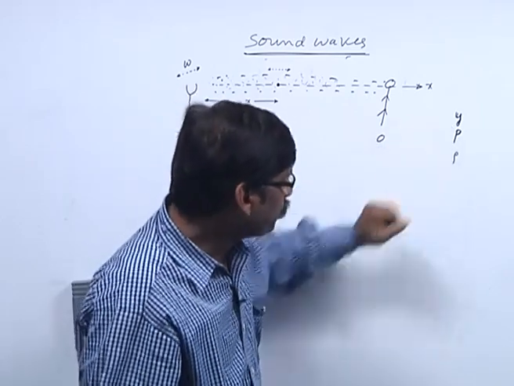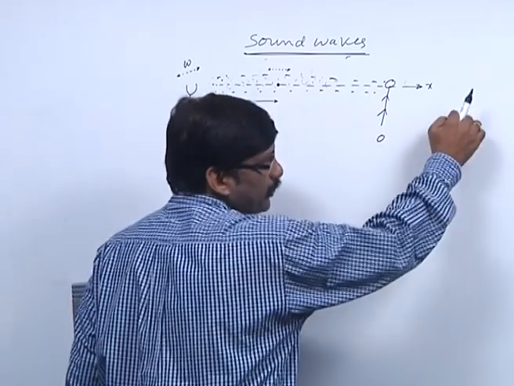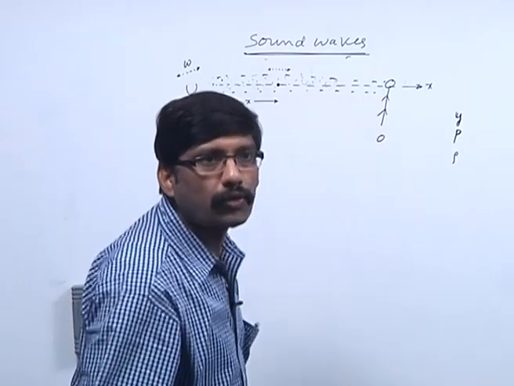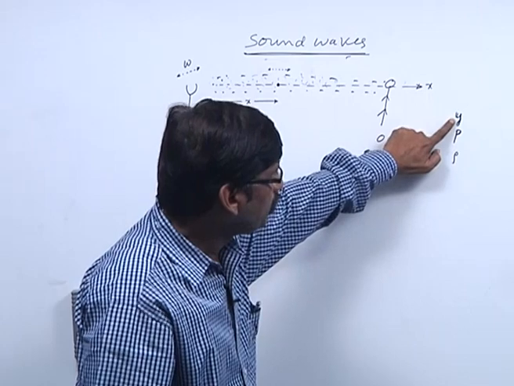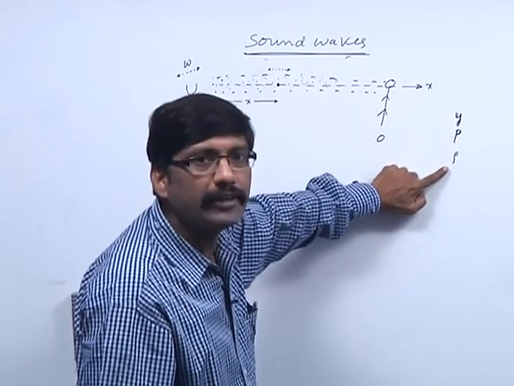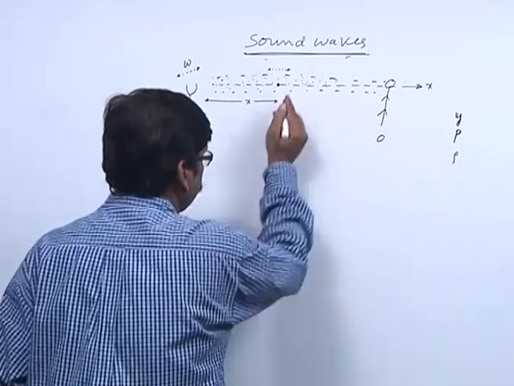Now, I am going to write the equation for these three physical quantities: displacement wave, pressure wave, and density wave. Let me write this one.